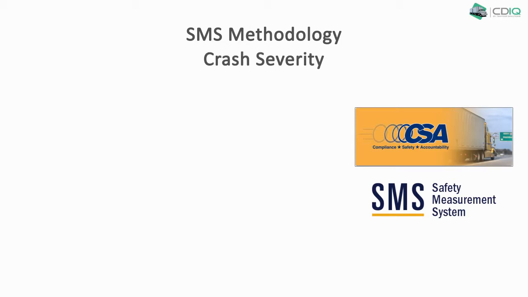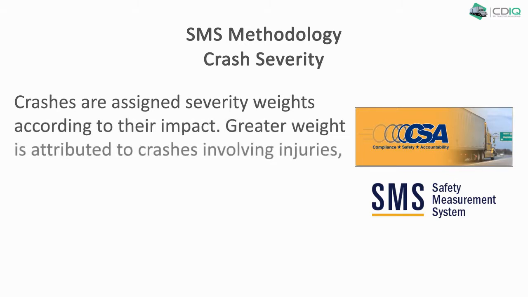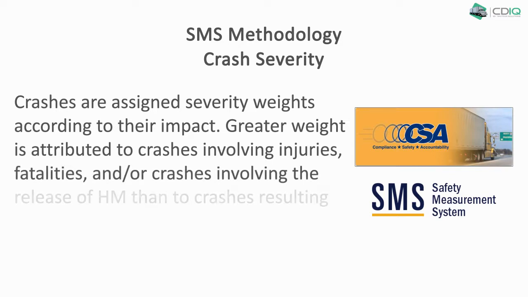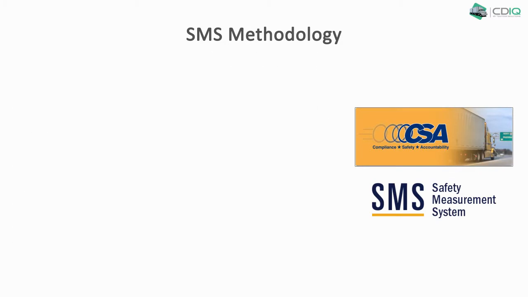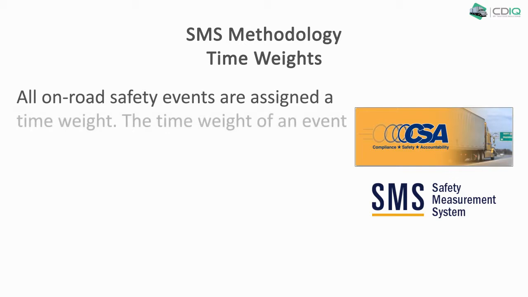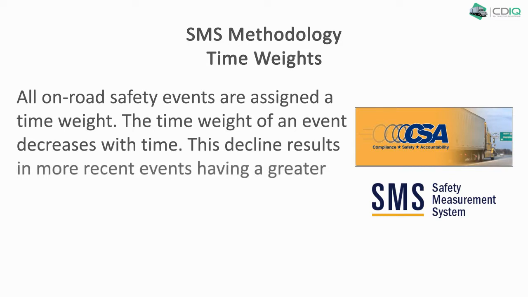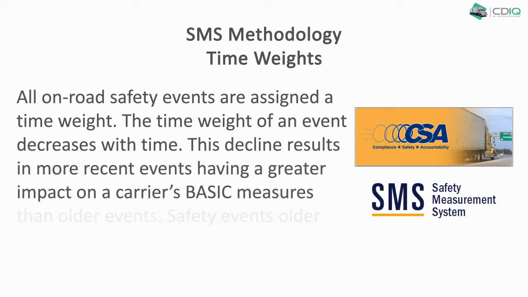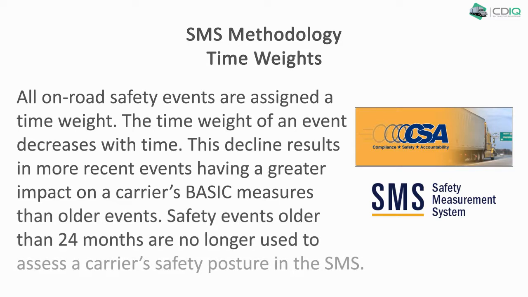Crash severity. Crashes are assigned severity weights according to their impact. Greater weight is attributed to crashes involving injuries, fatalities, and/or crashes involving the release of hazardous materials than crashes resulting only in a vehicle being towed away from the scene of the crash. Time weights. All on-road safety events are assigned a time weight. The time weight of an event decreases with time. This decline results in more recent events having a greater impact on a carrier's basic measures than older events. Safety events older than 24 months are no longer used to assess a carrier's safety posture in the SMS.